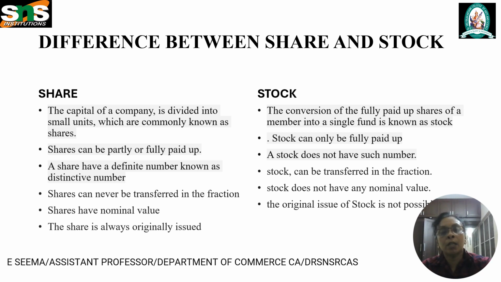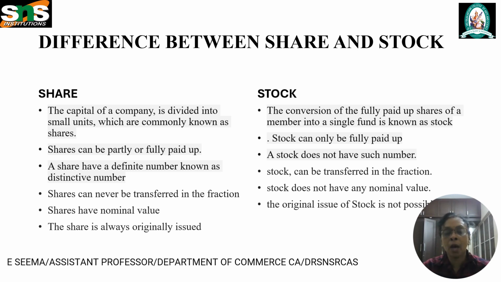And the next thing we can note is the difference between share and stock. First difference is the capital of a company is divided into small units which are commonly known as shares. The share means part of the total capital of the company. We have already discussed about the authorized capital. There are several capitals of a company: authorized capital, issued capital, paid up capital, called up capital, like that. And this capital is divided into small units.